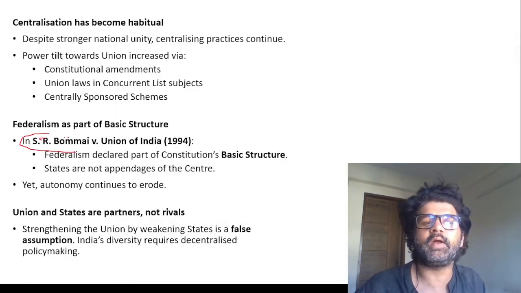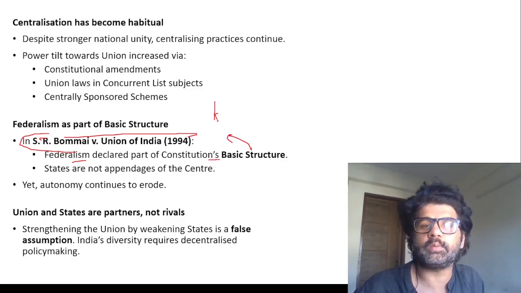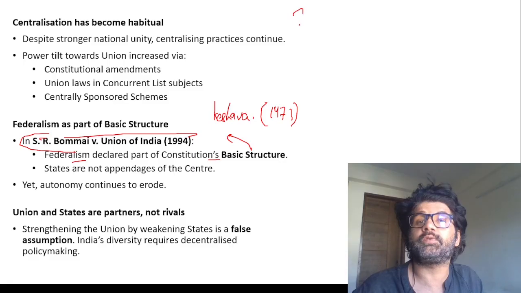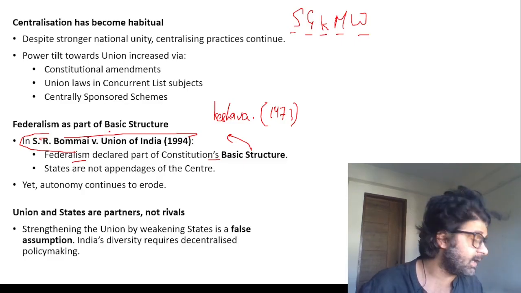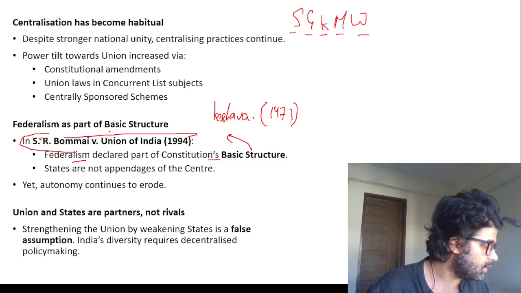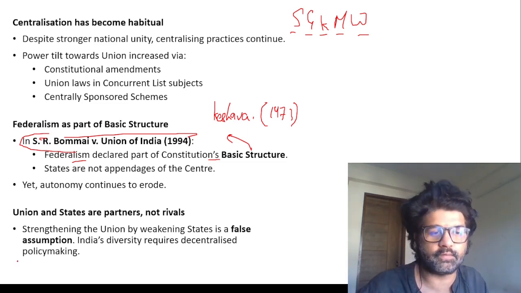Anyway, S.R. Bommai versus Union of India said that federalism is a part of the Constitution's basic structure, which came from the Kesavananda Bharati judgment of 1973. So it is a part, but basically this basic structure emerged from Shankari Prasad, Golaknath, Kesavananda Bharati, Minerva Mills, Waman Rao case. Do remember, they can directly ask you which particular case stated that federalism is a part of the basic structure. That is S.R. Bommai versus Union of India.